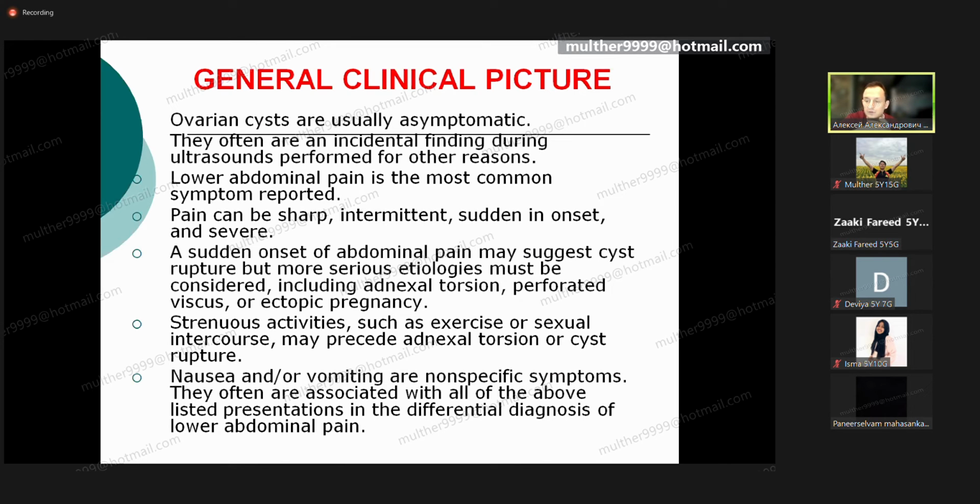The intensity of the pain could increase due to different reasons. And very rarely we can meet specific signs like hyperestrogen condition or hyperandrogen condition, only in the case when we have the production of hormones from the tumor.